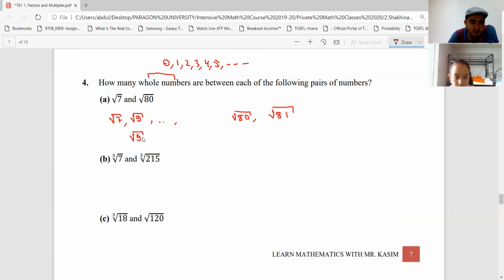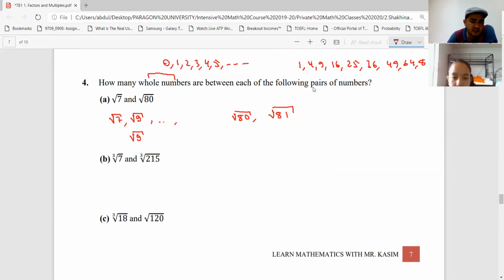And here we need to write square numbers, right? What are the square numbers? 1, 4, 9, 16, 25, 36, 49, 64, 81, continue. These are square numbers, right? Because 1 is 1 squared, 4 is 2 squared, 9 is 3 squared, 16 is 4 squared. That's why we call these numbers square numbers.